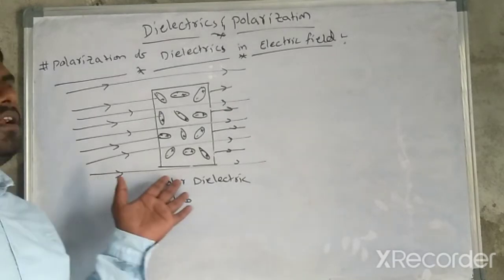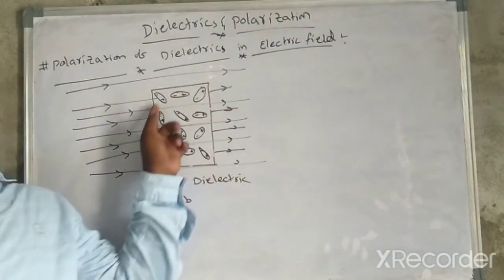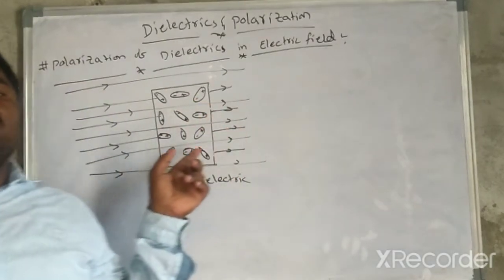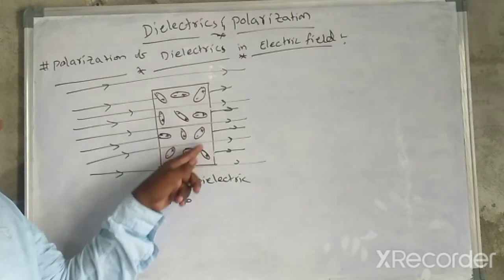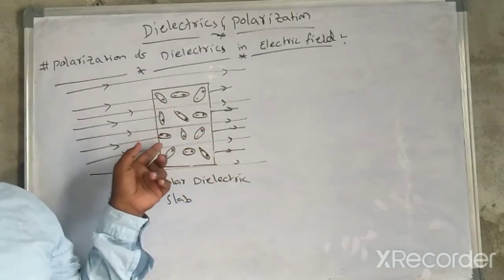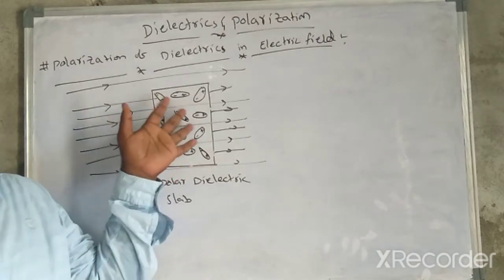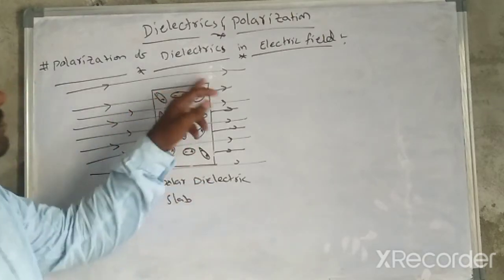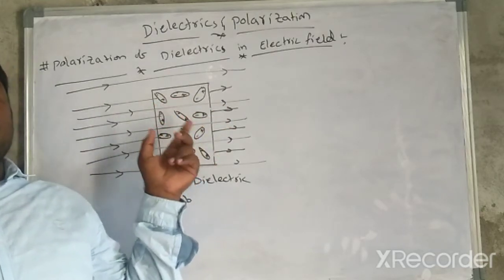It is a polar dielectric slab in which there are several dipoles, molecular dipoles, which are randomly distributed in the whole volume of the dielectric slab.